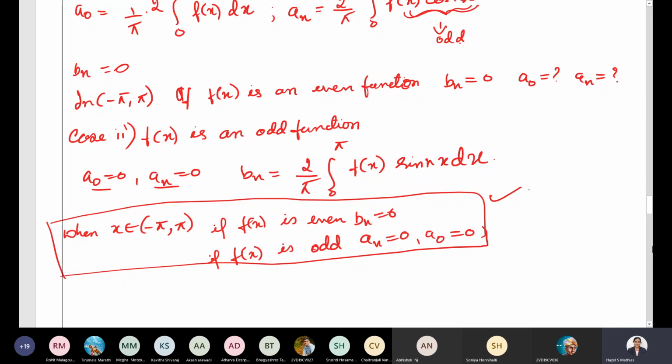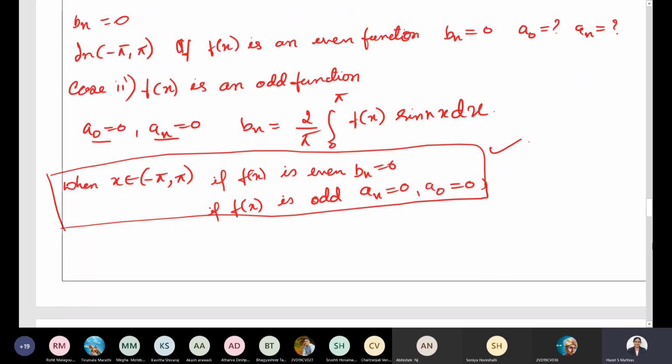Okay, so this is in the case if you have a function which is directly given. I have explained how to check whether the function is even or odd. That is, if f of minus x is equal to f of x, we can say that the function is even. If f of minus x is equal to minus of f of x, then we can say that the function f of x is odd.